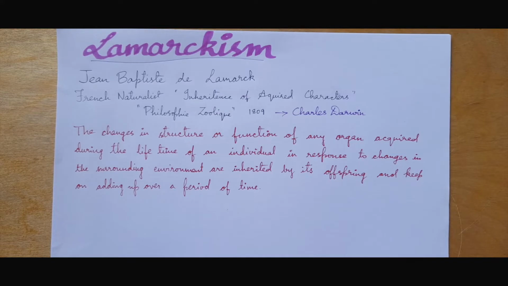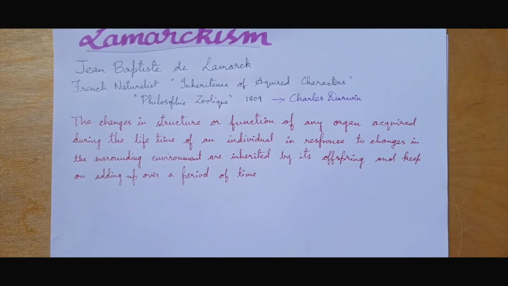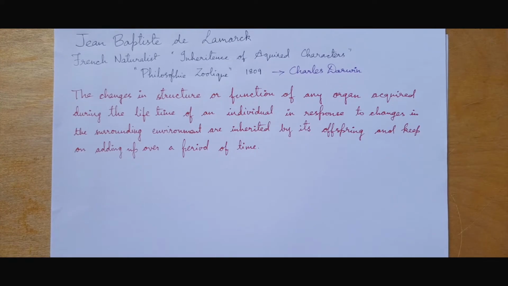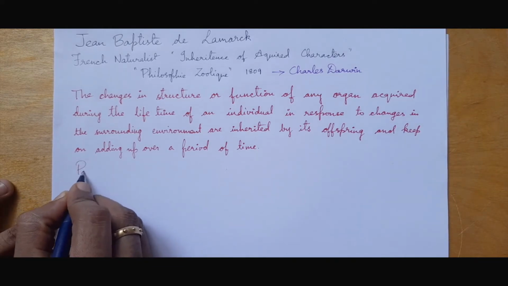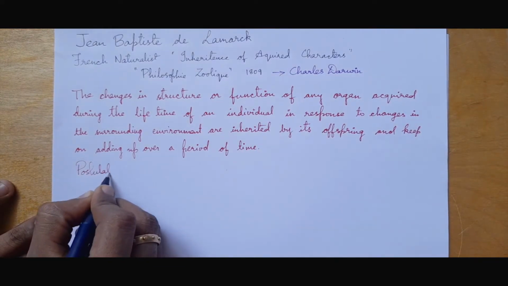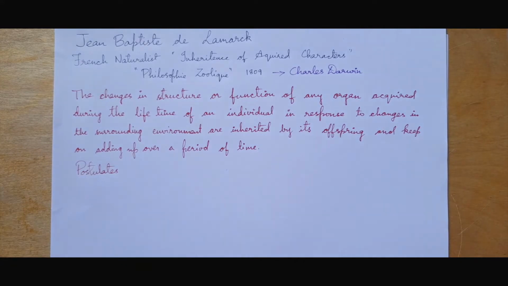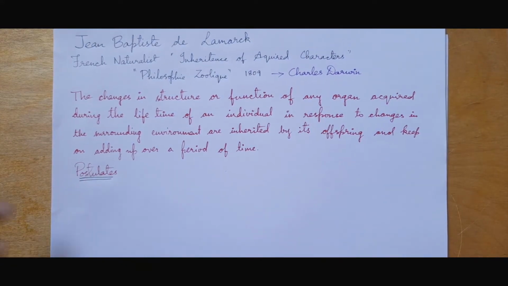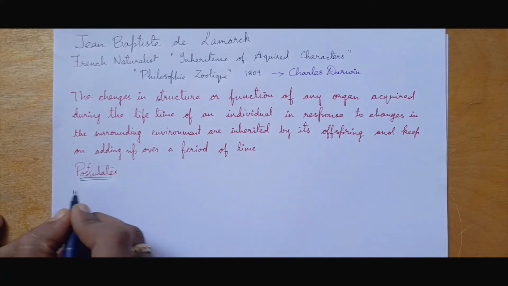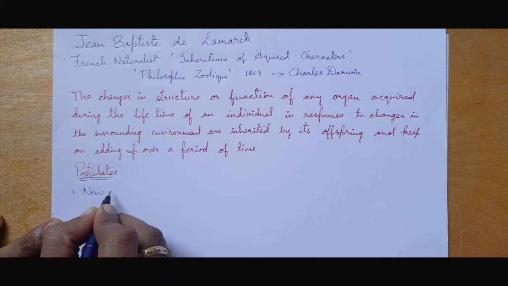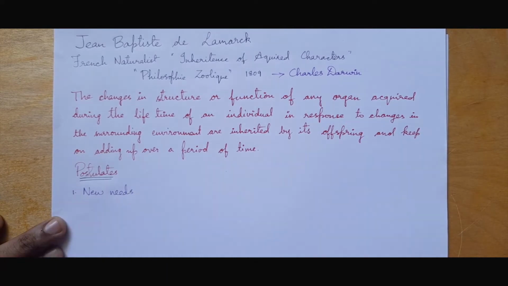Next, we move on to the postulates of Lamarckism. There are three main postulates. We'll go with the first one, which is nothing but new needs. New needs refers to the change in environment.